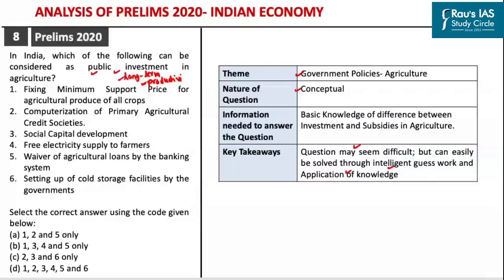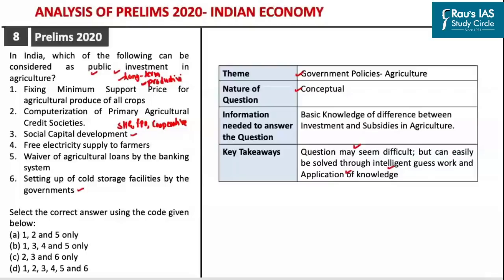Among the 6 options given here, right away you can choose option number 3 and option number 6 as correct. Social capital development may be in the form of government assistance to self-help groups, farmer producer organizations, milk cooperatives, etc. This can be considered a long-term investment which would enhance the overall productive capacity of Indian agriculture. Similarly, the government's expenditure in setting up cold chain facilities would enhance the productive capacity of Indian agriculture. So option 3 and option 6 are perfectly right in this case.